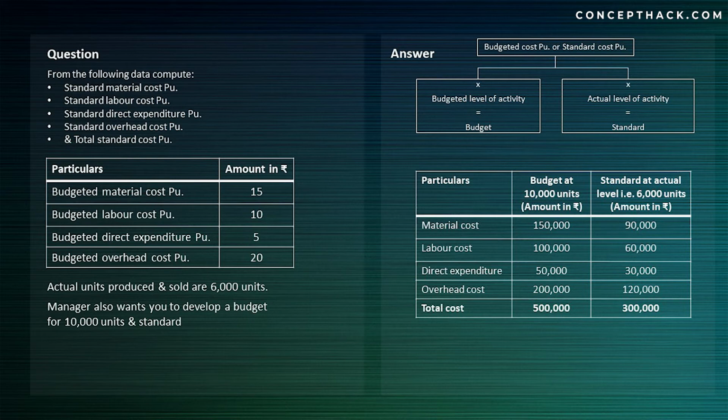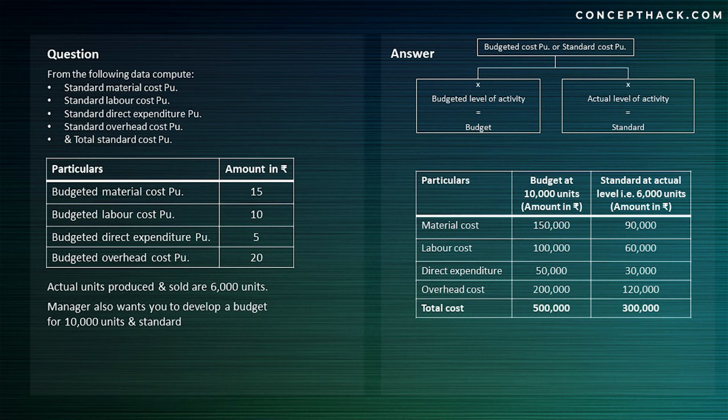My budgeted material cost is 1,50,000. My budgeted labor cost is 1 lakh. My budgeted direct expenditure is 50,000. And my budgeted overhead cost is 2 lakh. So my total budgeted cost for producing 10,000 units will be 5 lakh.